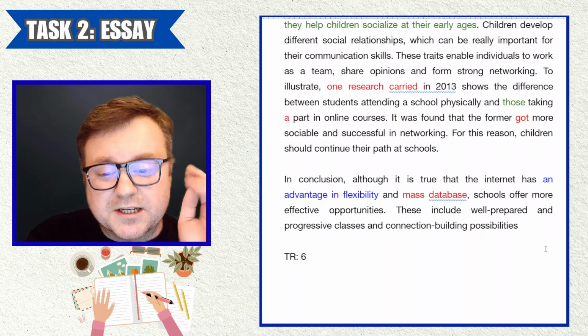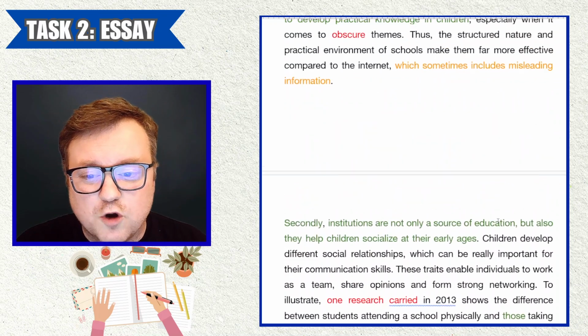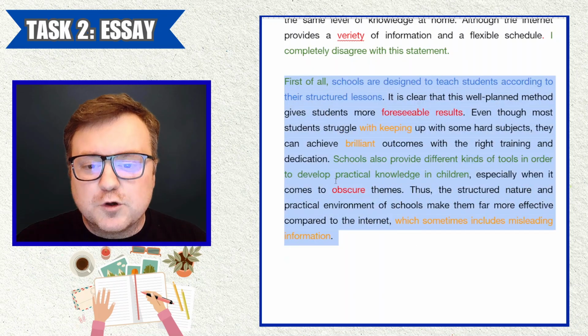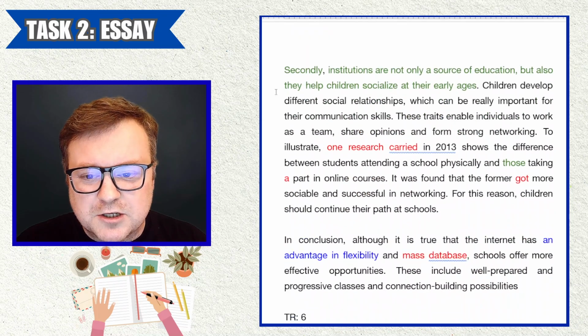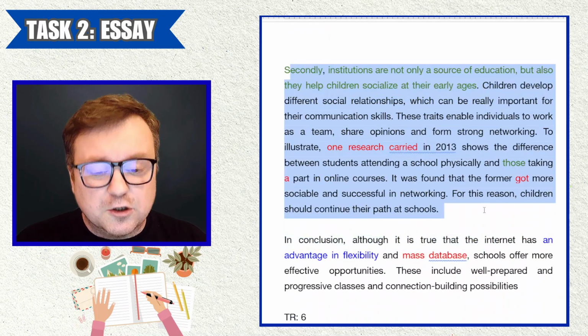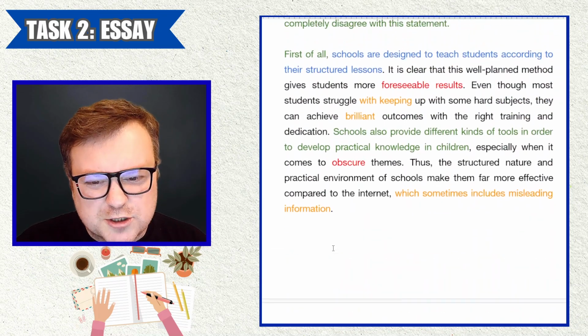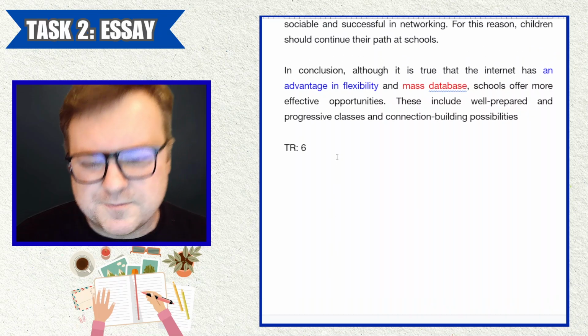I'm going to go with a 6 just because I do feel like there are those omissions. I think if you can improve this body paragraph, if you can get this body paragraph to be as good as this body paragraph, then you're looking at a strong 7. At the moment, it's maybe a strong 6. Yeah, probably a 6.